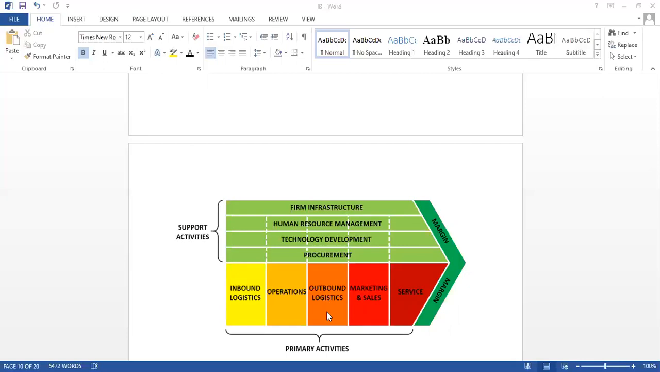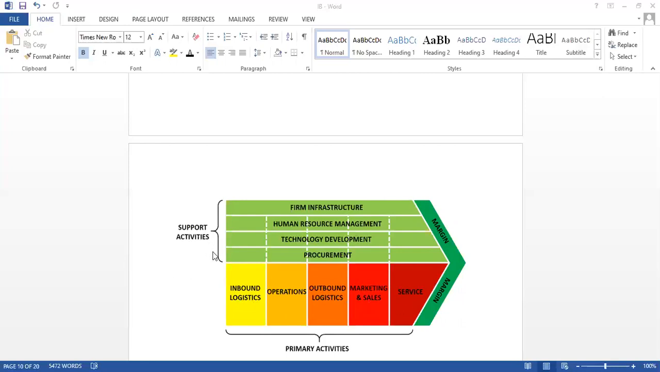Once the goods are transferred to various outlets, you have to concentrate on marketing and sales. You have to market your product and increase your sales. And finally, once your product is sold, you have to provide service to the customers, after-sale service. If any defects are there, or if they have any doubts regarding usage of the product, you have to provide service, which is nothing but customer service. Okay, so these are all the primary activities: inbound logistics, operations, outbound logistics, marketing and sales, and service.